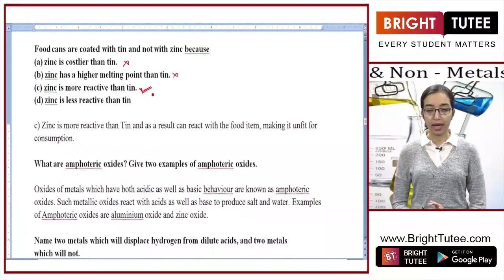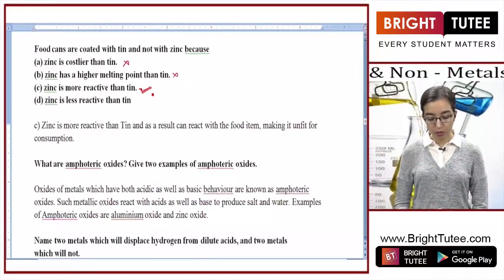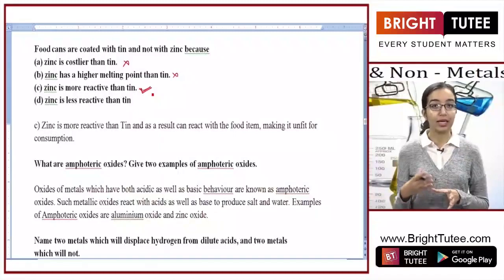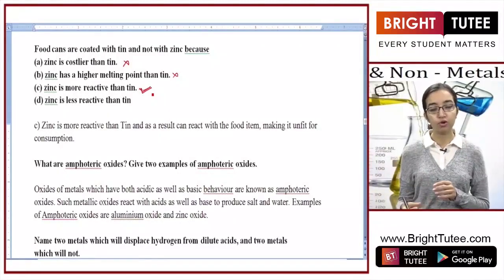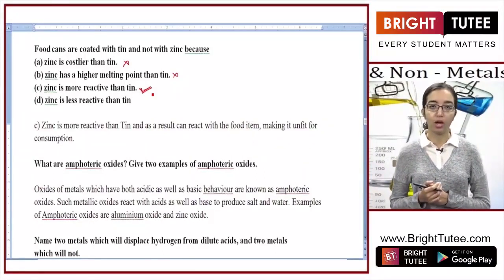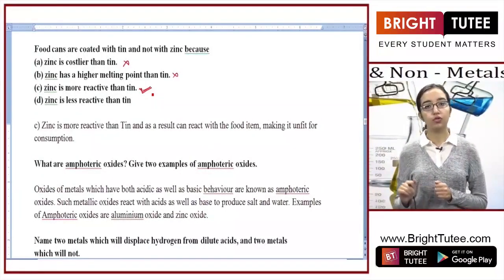Zinc is a highly reactive metal, and because of which it could react with the food kept inside the container, and the food could go sour. So if there's an acidic substance like tomato or tamarind or lemon juice inside the food, it would react with the metal, and displacement would occur, and the food would go bad and it would not be fit for consumption. And that is why zinc is not used to make these cans.